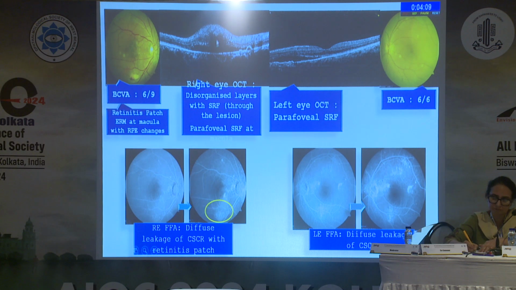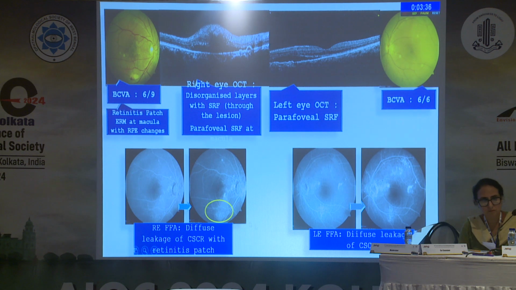This was the OCT going through the lesion, which is showing a diffuse thickening. There was actually no total loss of anatomy, no destructive anatomy at that area. And the other eye also has CSR, with fluid parafoveal and coming subfoveally with a small PED. And this was the FFA of the patient, and you can see that there is no typical early hypo, late hyper as in a case of classic retinitis. There is just a diffuse staining in the very late phase.